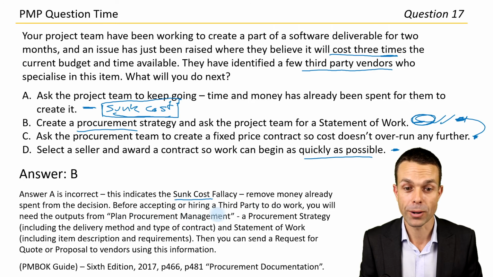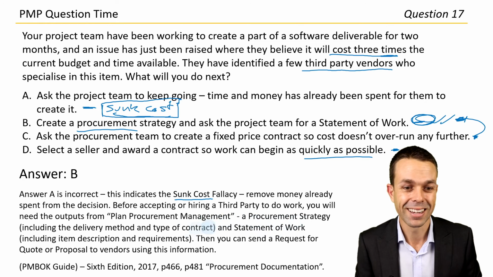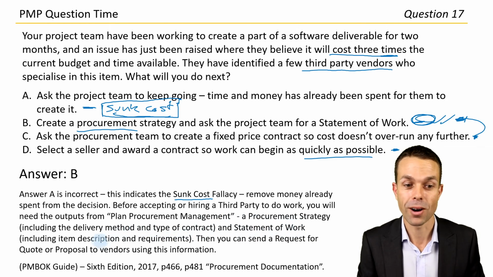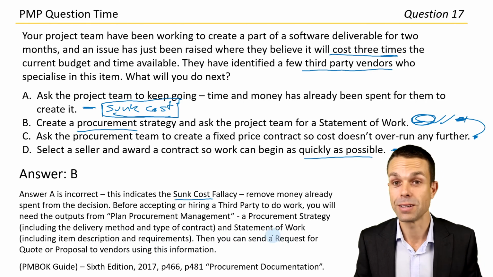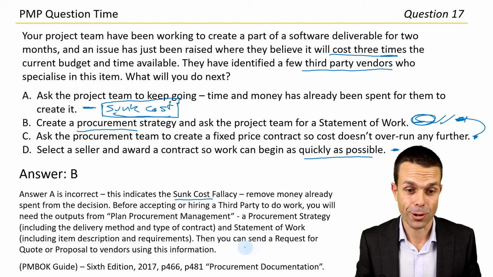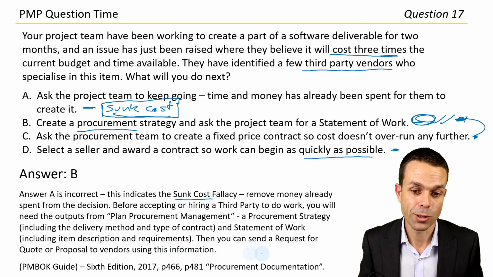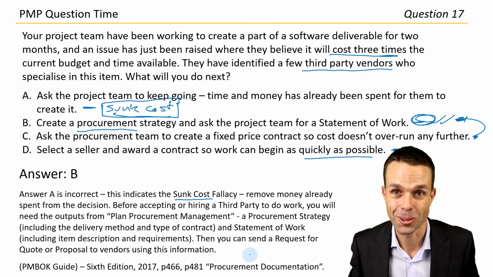Before accepting or hiring a third party, you'll need outputs from plan procurement management, which is a procurement strategy, including the delivery method and type of contract, and the statement of work, including the item description and requirements. Then you can send a request for quote or proposal to vendors using this information. That's very good to know. And we're at page 466 and page 481 under procurement documentation in the PMBOK Guide if you want to check that out for yourself.